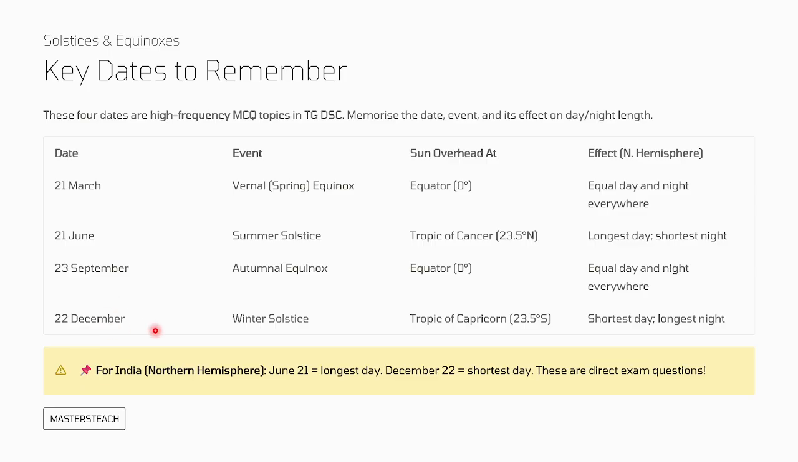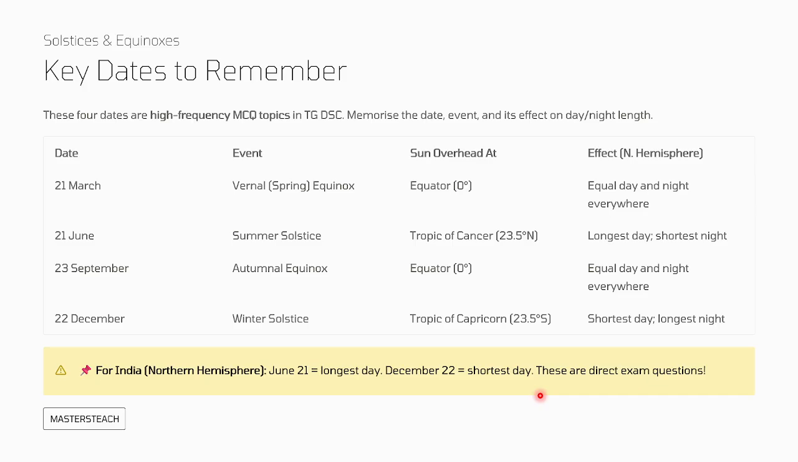And 22nd December, winter solstice. So the sun is at the Tropic of Capricorn, 23.5 degrees south. It is the shortest day and longest night. Okay, so this is the thing for India, Northern Hemisphere. On 21st June, it is the longest day in India, and on 22nd December it's the shortest day. So these may come in the examination.